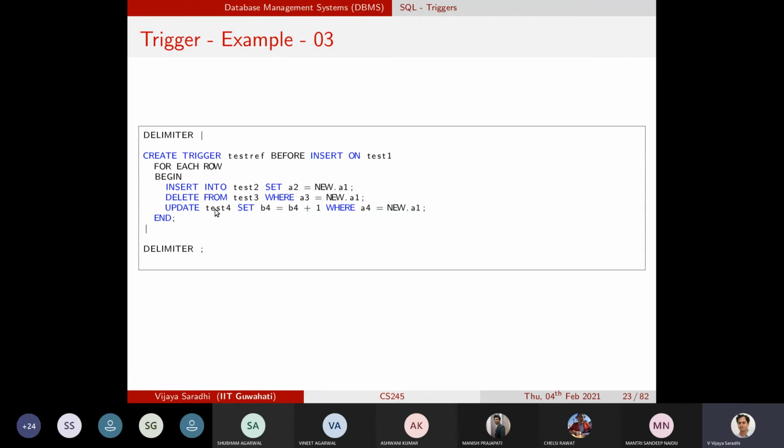We are updating a record in the fourth table. So one action on the first table has resulted in 3 actions on the second, third and fourth tables. These are the syntactic things, you must honor them.